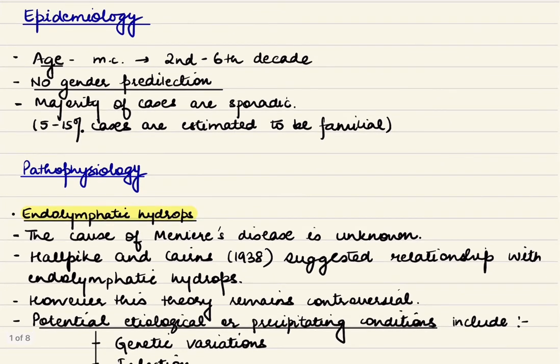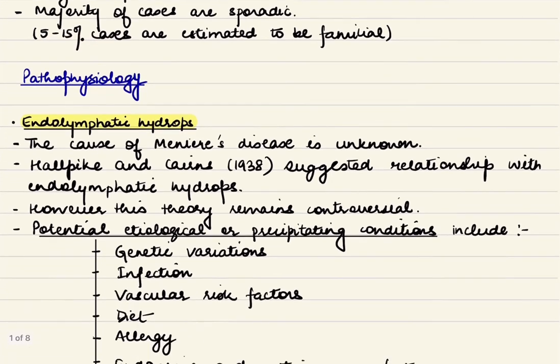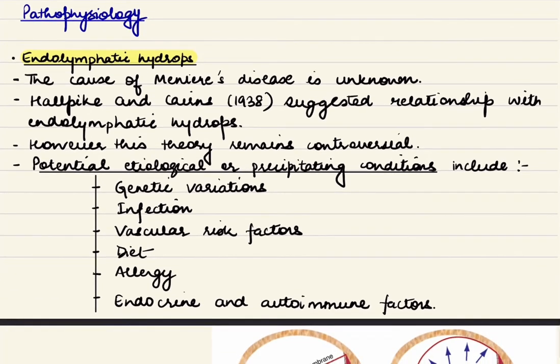Firstly, about the epidemiology part. So, the most common age group affected is second to sixth decade of life, with there being no gender predilection. And the majority of cases are sporadic in nature, with only 5 to 15% of the cases having a familial predisposition. Now, the pathophysiology. Now, it is considered to be an idiopathic disease.